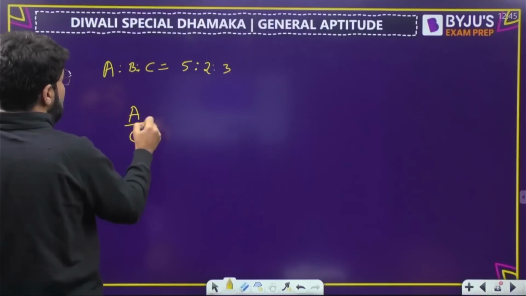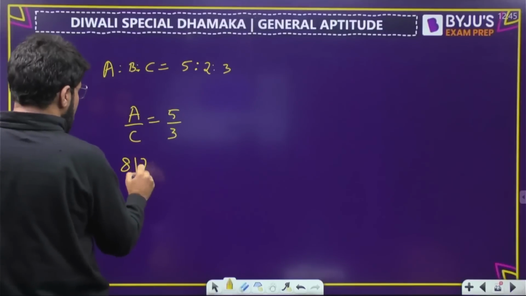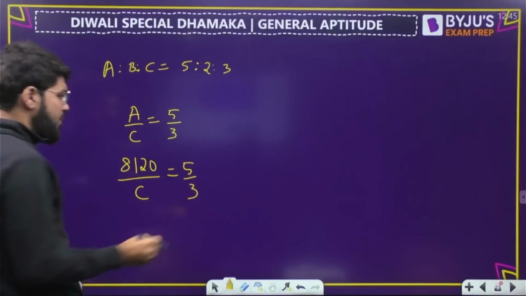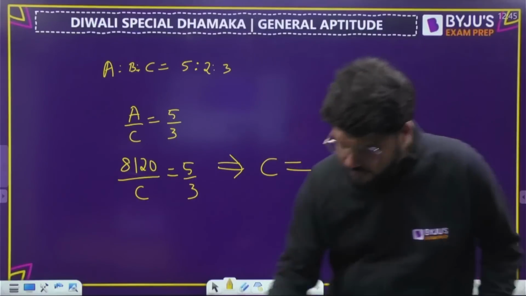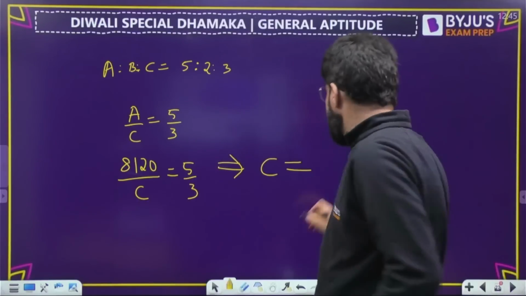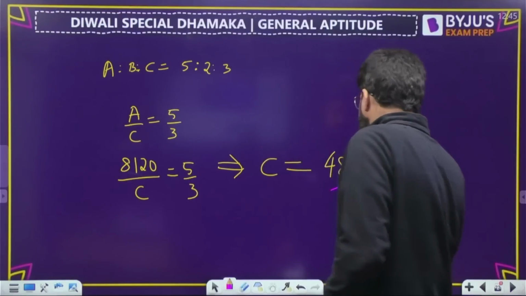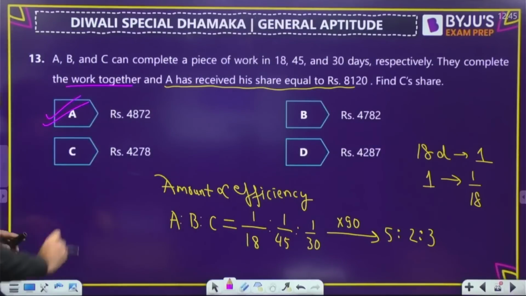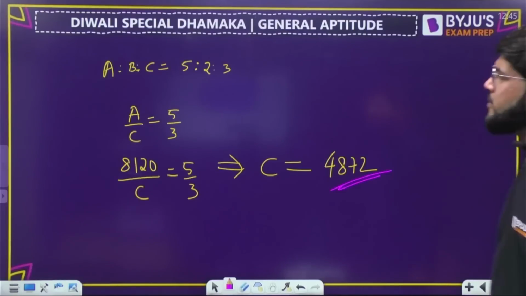So A upon C, directly if I take 5 by 3. A has got 8120. So I can now decide the share of C as well. You can directly take the ratio between A and C. So solve from here. How much will be C? 3 by 5 of 8120 is 4872. C should be getting 4872. So we have option A directly. Done. Next, number 14.